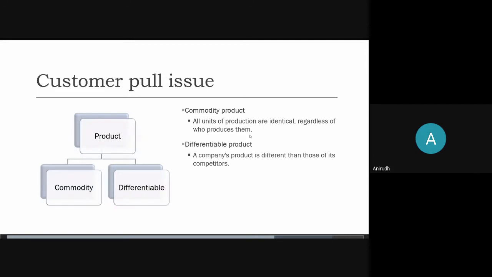It always helps to know if the product is a commodity product or a differentiable product, because if it is a commodity product, you know that there's nothing wrong with your product. You don't need to compare it with other products because all of them are identical. But if it's a differentiable product, you'll have to delve further into the issue.